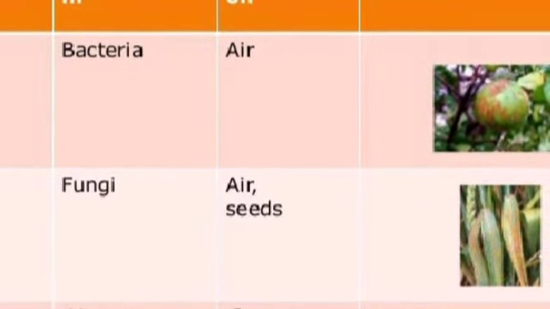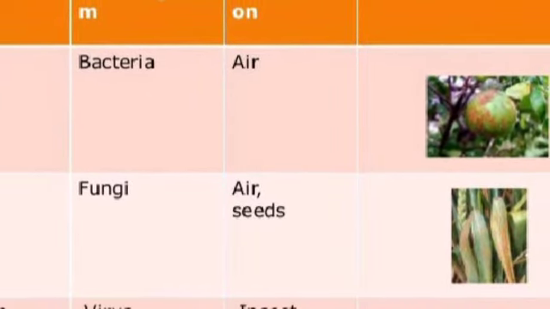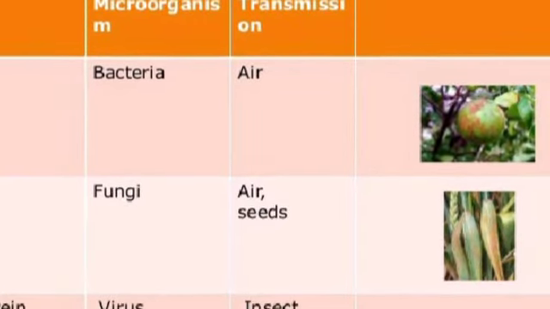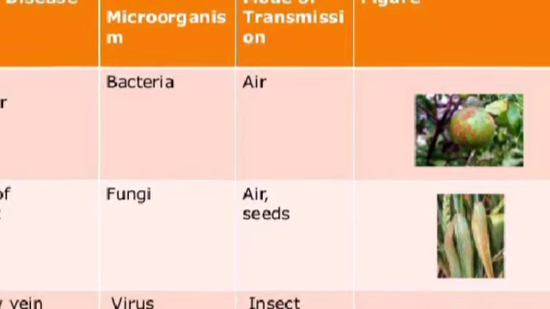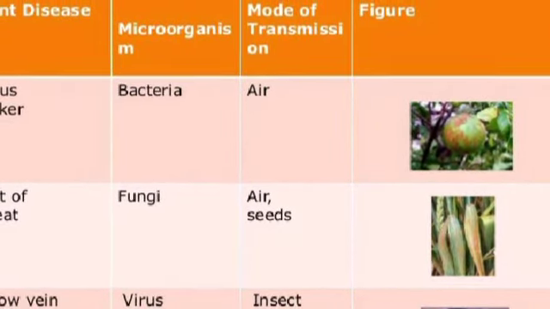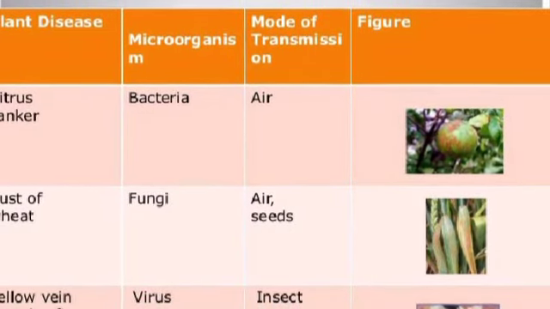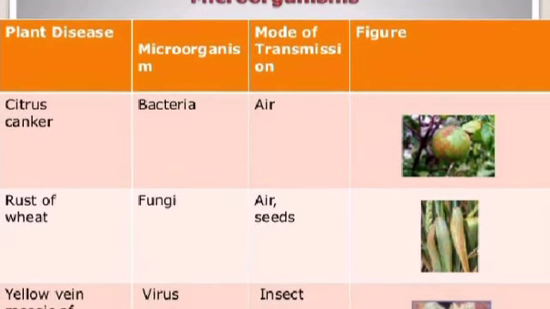Citrus canker is a plant disease caused by a bacteria known as Xanthomonas, and it is transmitted through air. Rust of wheat is a fungal disease and its mode of transmission is through air and seeds. Yellow vein mosaic seen in lady's finger is a viral disease. Its mode of transmission is through insects.